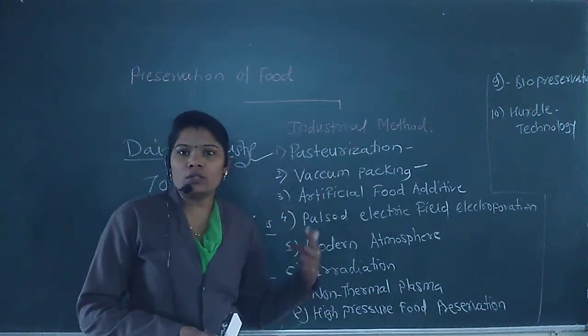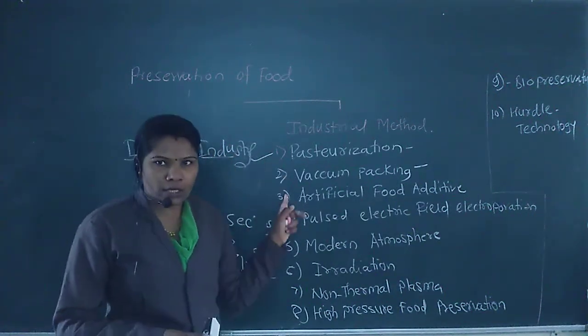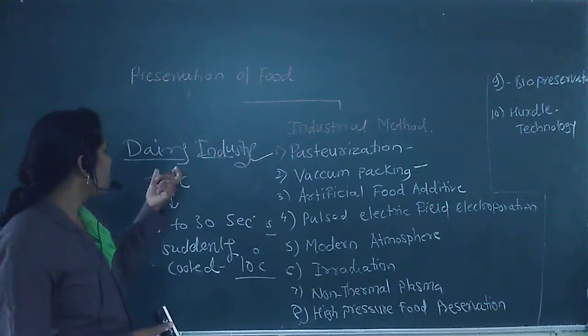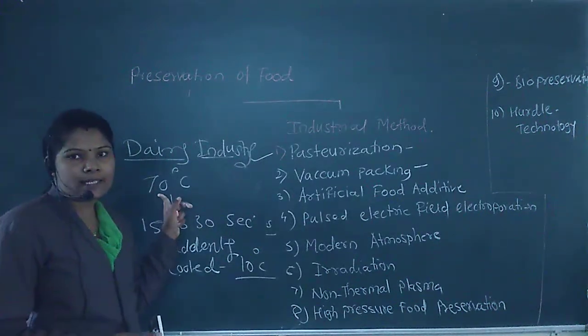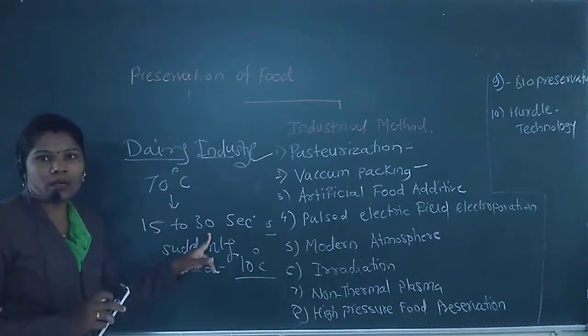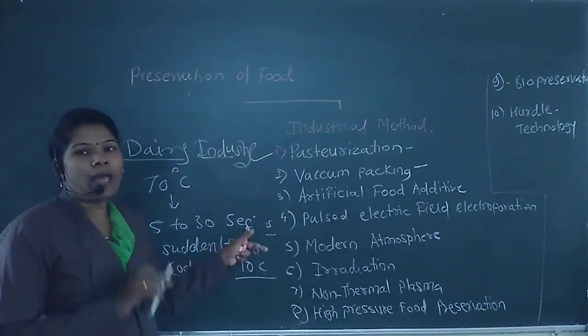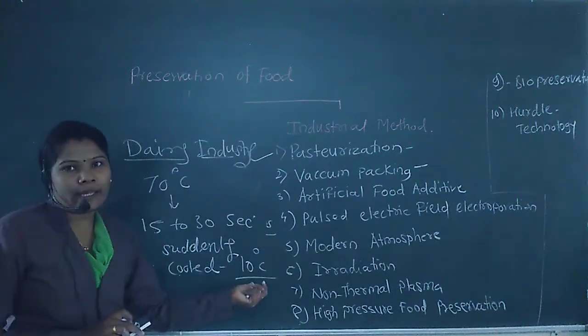Mainly this process is used for dairy products. Here we heat the compounds to a 70 degrees Celsius temperature only for 15 to 30 seconds, and cool suddenly to 10 degrees Celsius.